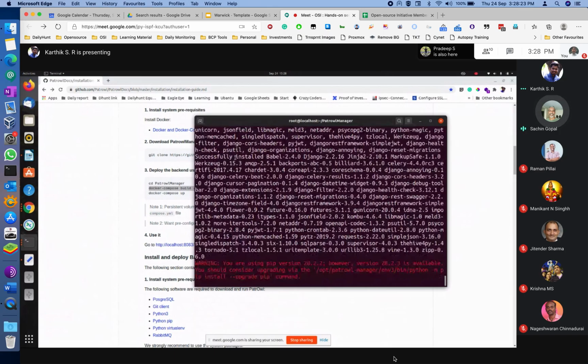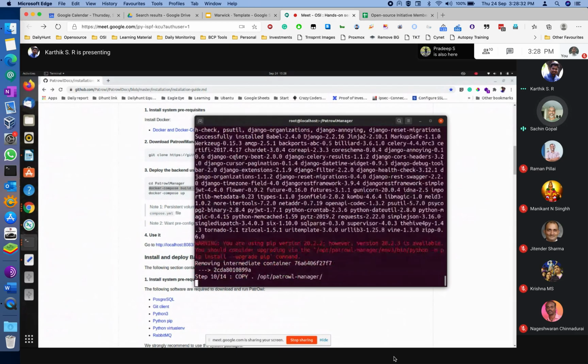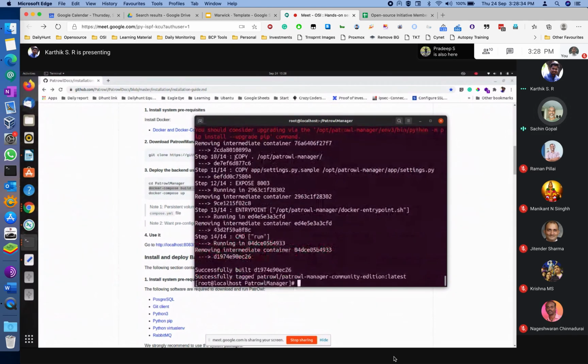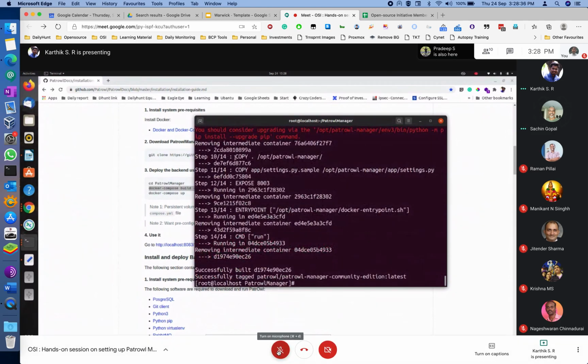As this installation is going on, I thought to check when Vivek was specifically mentioning CMonster. Is that a copy of Patrol Manager, or is it a completely different product? I was not aware of that. CMonster is a different product. It uses Patrol Manager for the vulnerability scan engines. Oh, okay. So it has additional features, but one part of it is Patrol Manager.